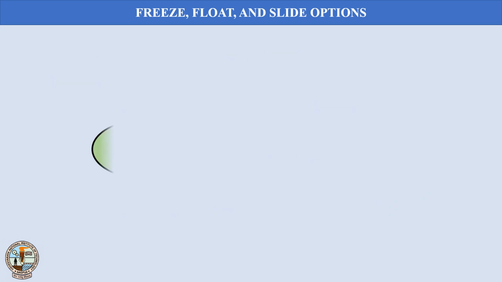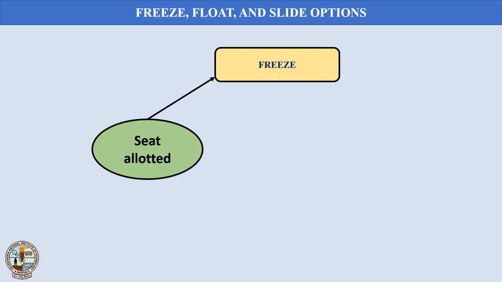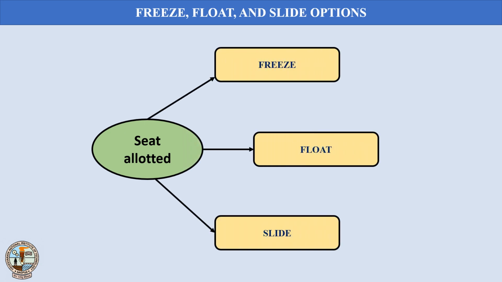After the seat allocation, the candidate has three options. First is freeze, second is float, and last is slide.